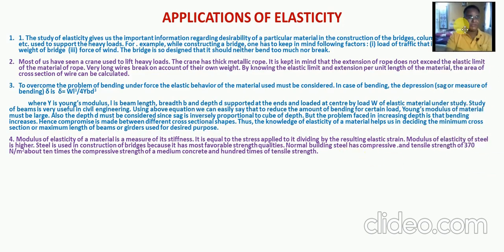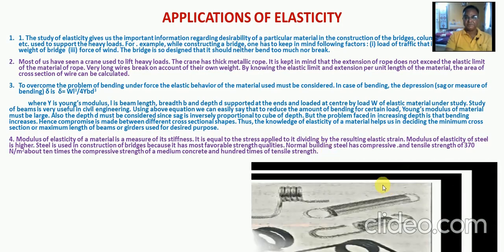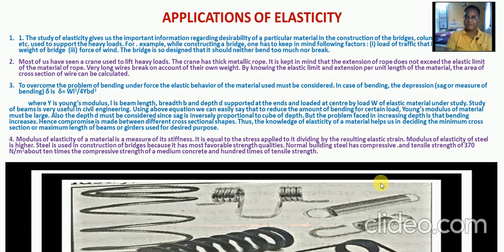Then modulus of elasticity of a material measures the toughness. It is equal to the stress applied divided by the resulting elastic strain. Modulus of elasticity of steel is higher. Steel is used in the construction of buildings, slabs, bridges, etc. Because of the toughness of steel, normal building steel has compressive and tensile strength of 370 Newton per meter square, about 10 times greater than the compressive strength of medium concrete.